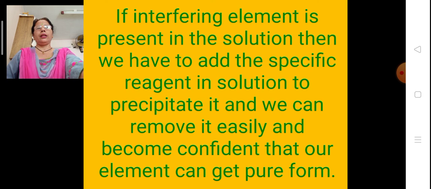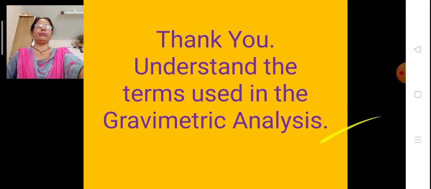If an interfering element is present in the solution, then we have to add a specific reagent to the solution to precipitate it, and we can remove it easily and be confident that our element is in a pure form.